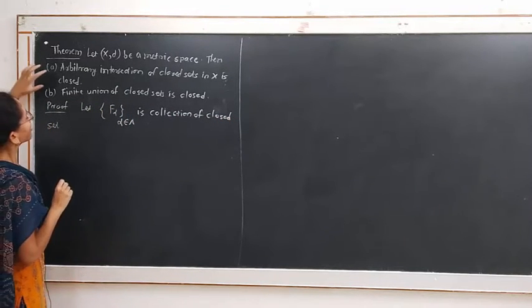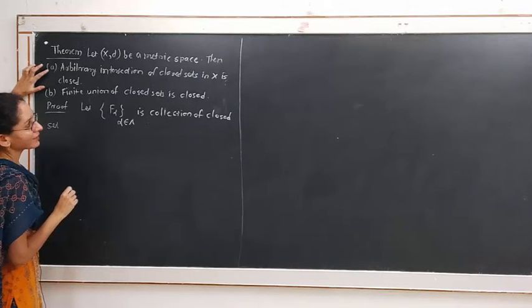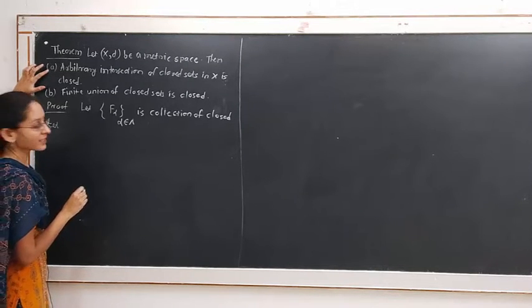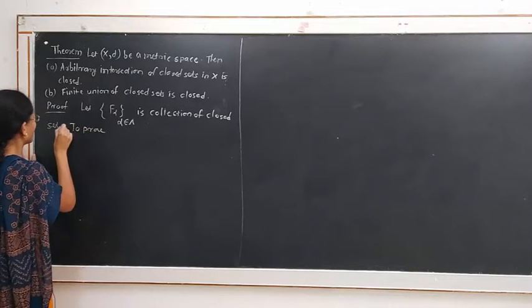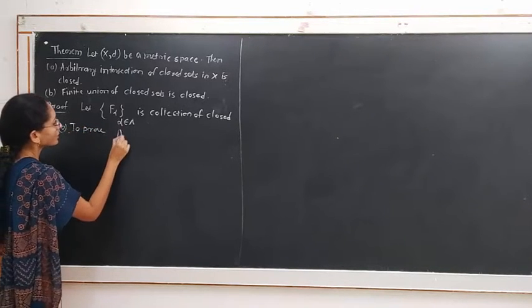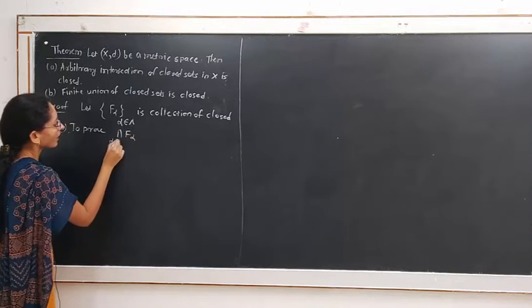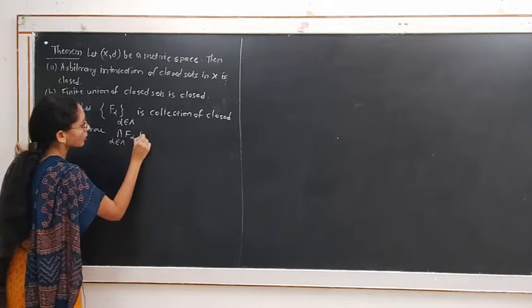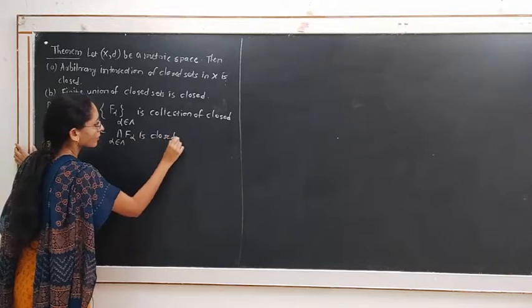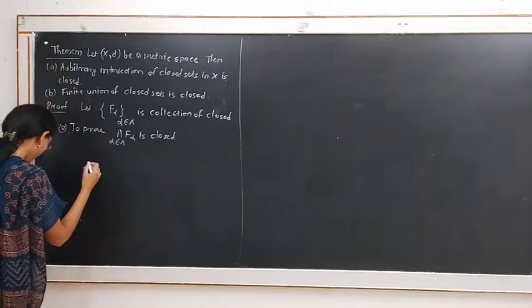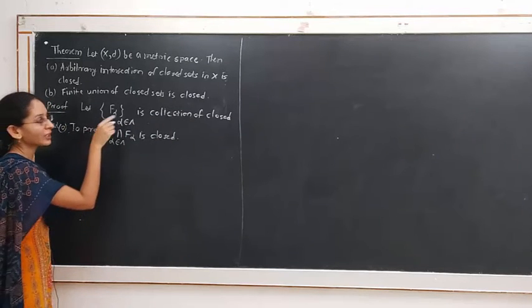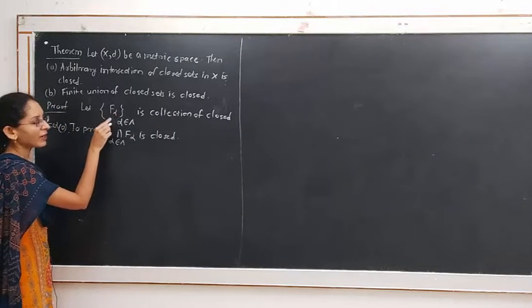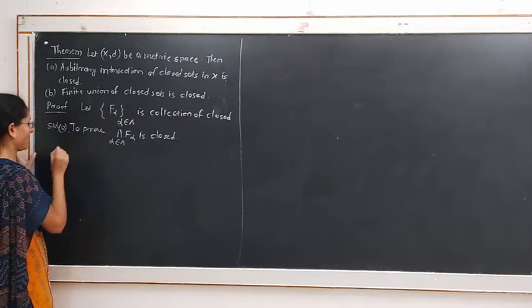We want to prove in part 1 that the arbitrary intersection of closed sets is closed in X. To prove: the intersection of F alpha, alpha belongs to the index set, is closed. Given that this is a collection of closed sets, for each alpha, F alpha is a closed set.